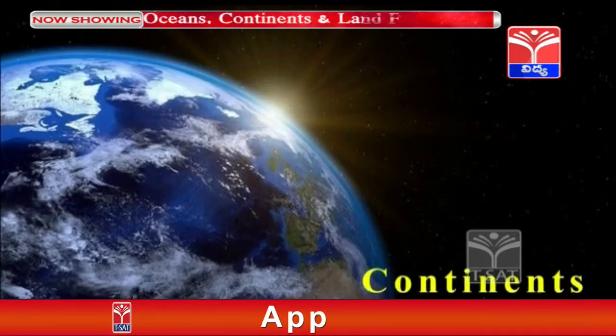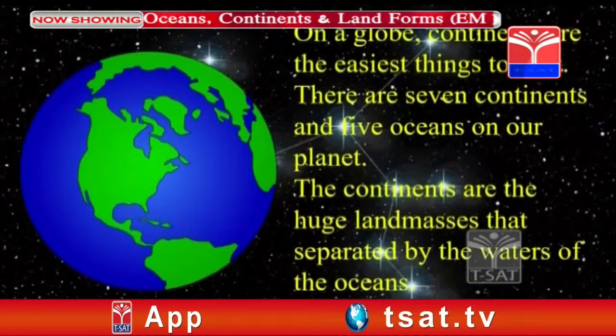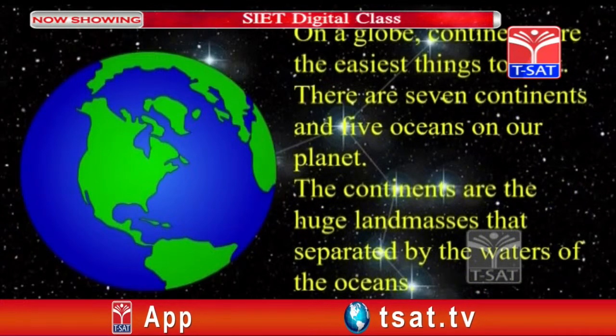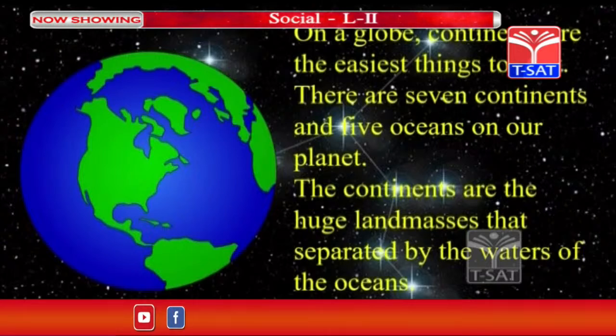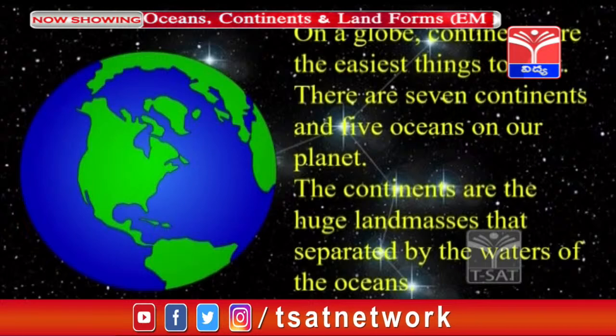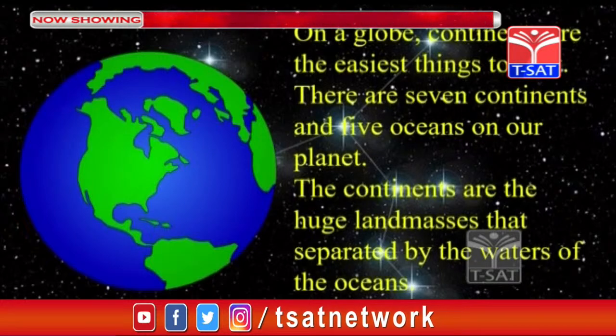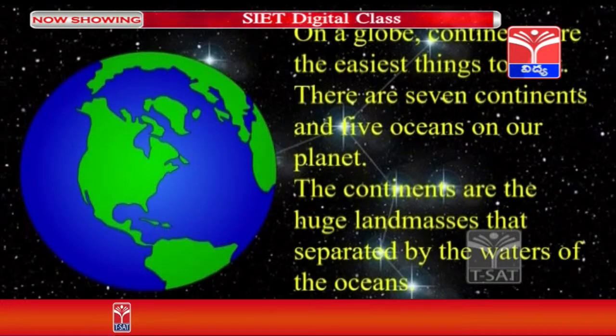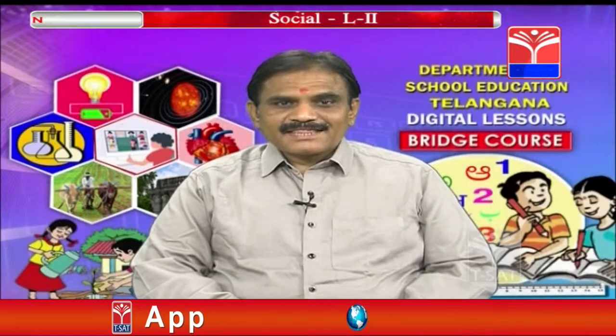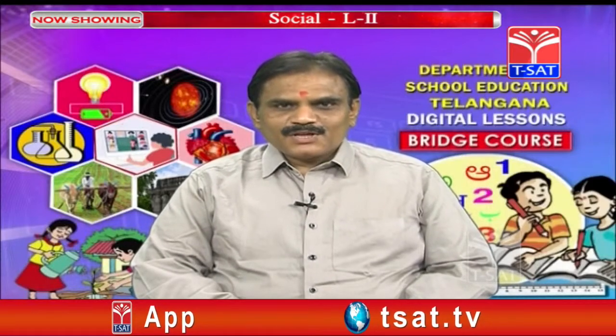Now let's see about the continents. On the globe, continents are the easiest things to spot, as there are 7 continents and 5 oceans on our planet. The continents are the huge land masses that are separated by the waters of the ocean. Whatever land we are living on is part of a continent.